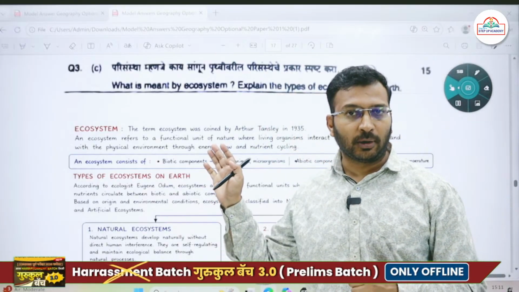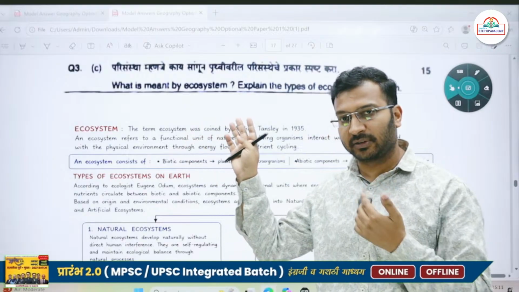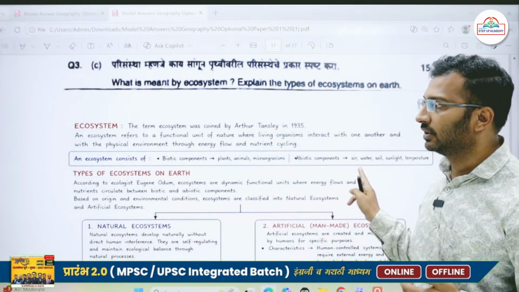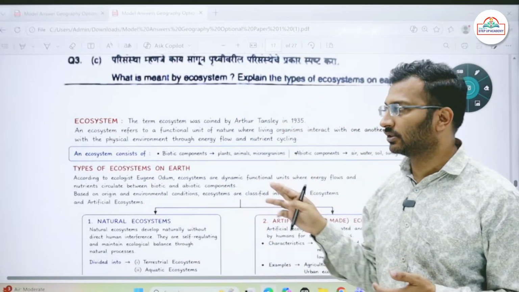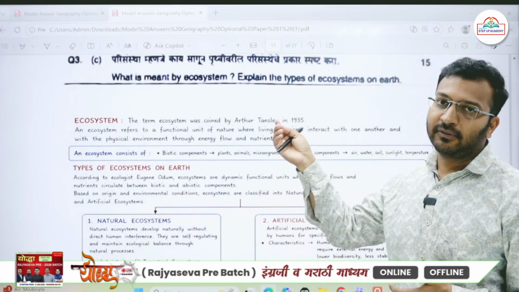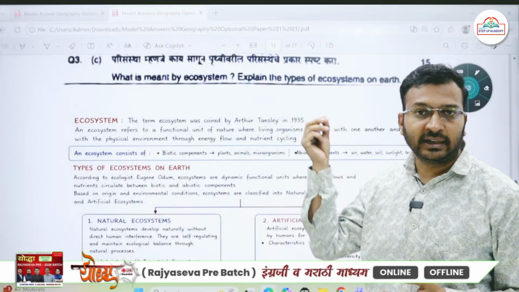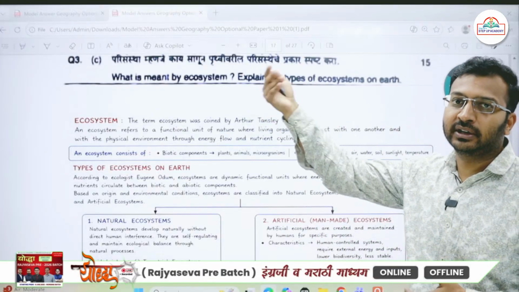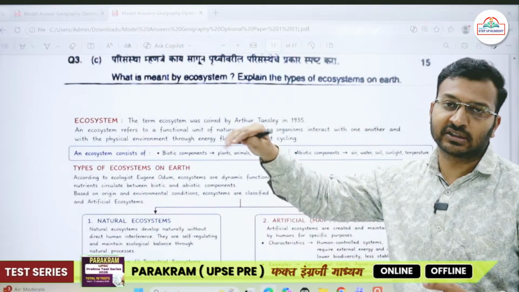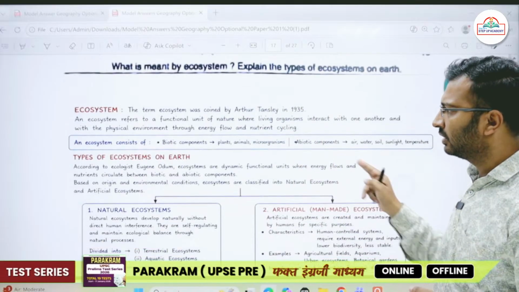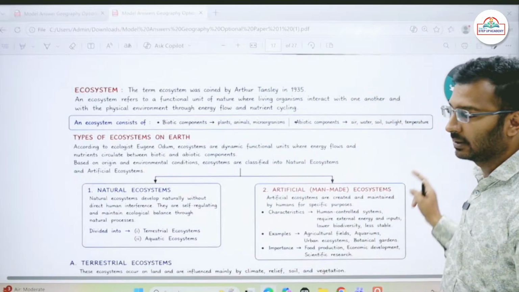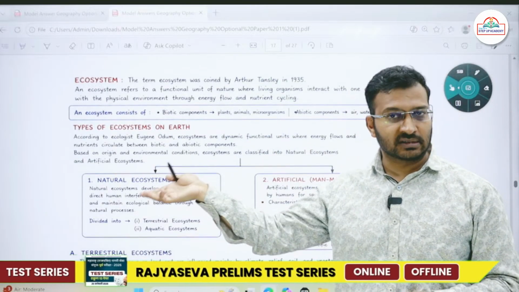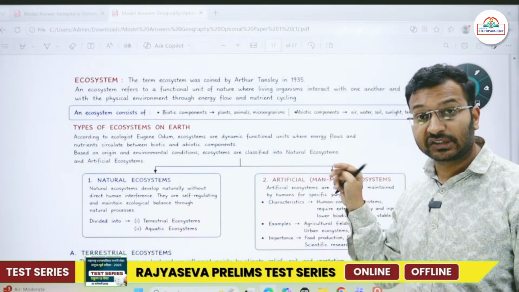So if I talk about this term ecosystem, it was given by Arthur Tansley in 1935, and ecosystem is the basic functional unit, the smallest functional unit of nature, where living organisms are continuously interacting with one another, and they are also interacting with the abiotic components. So to write about the components, it consists of biotic and abiotic components. Then types of ecosystem, there are two major types of ecosystem. There is natural ecosystem and there are artificial ecosystems as well.